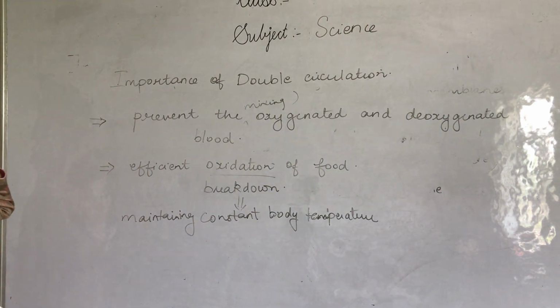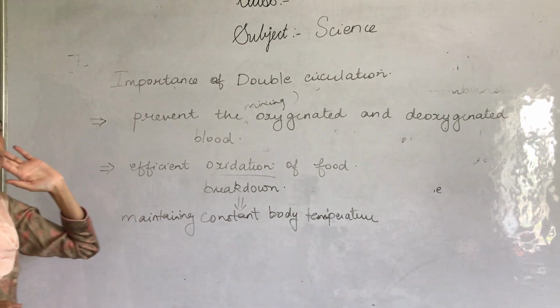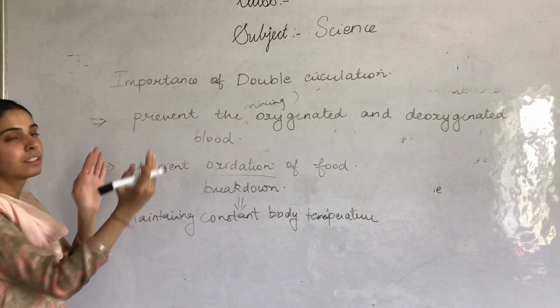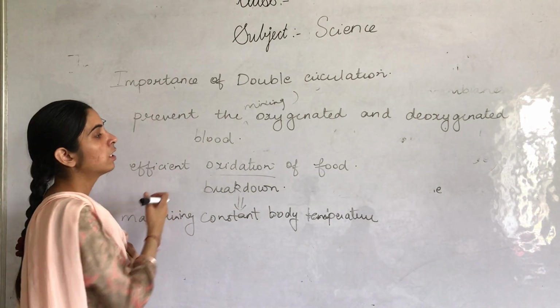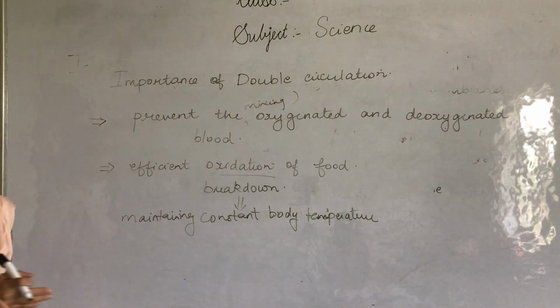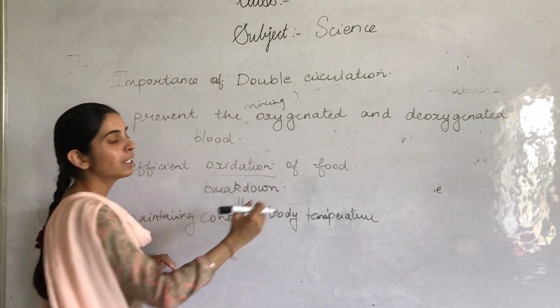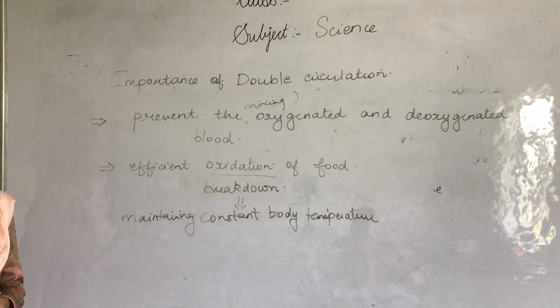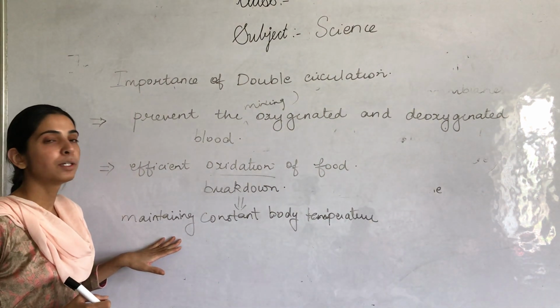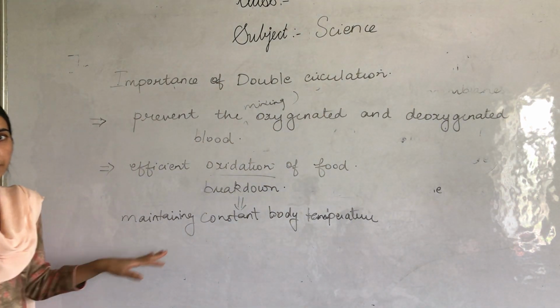Okay, so if it is asked what is the importance of double circulation, you have to write first, it prevents the mixing of the pure and impure blood. Secondly, it allows the efficient oxidation of food. Efficient oxidation of food means efficient breakdown of food. When there is efficient oxidation of food, then our body is able to maintain a constant temperature.